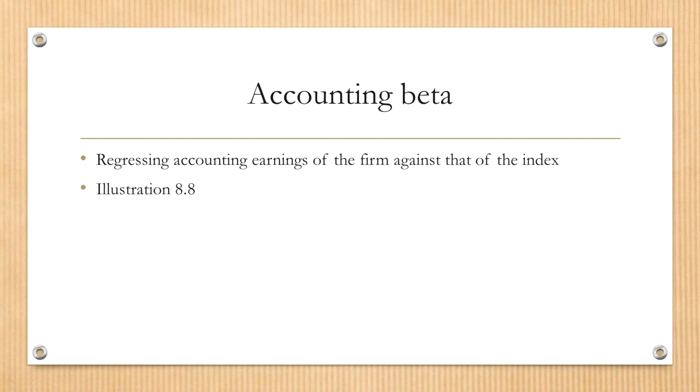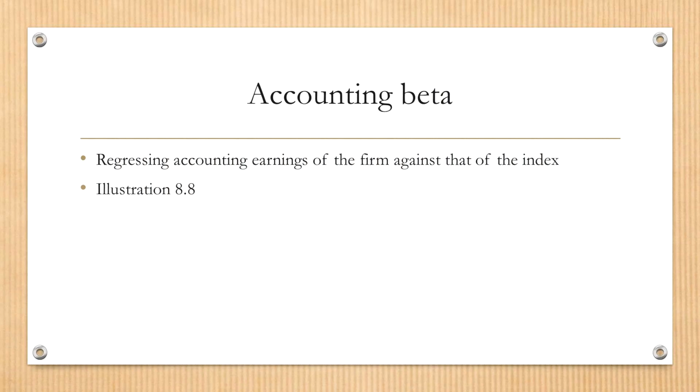Accounting beta believes that market data is not a reliable source for estimating the riskiness of the beta. Instead, it explores the source of stock price variation, because this method believes that operating performance, reflected in accounting data, is the ultimate determinant of stock performance. If you believe in this story, then accounting beta would be a really good alternative for estimating beta.